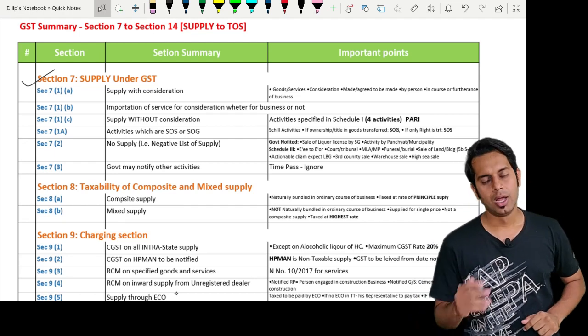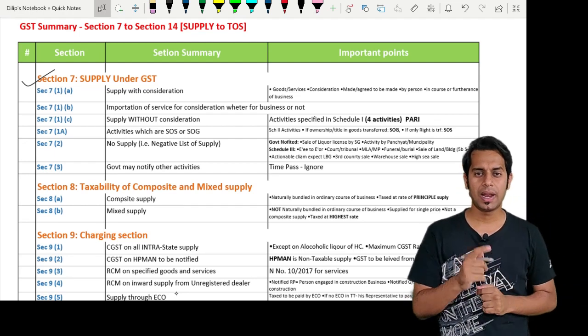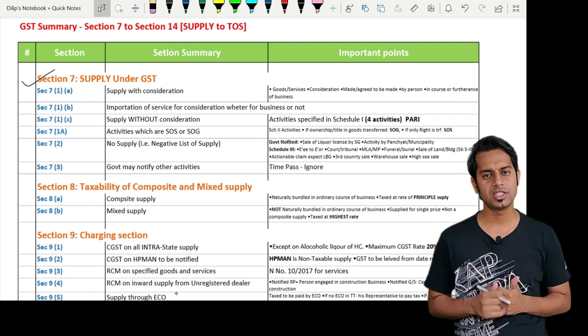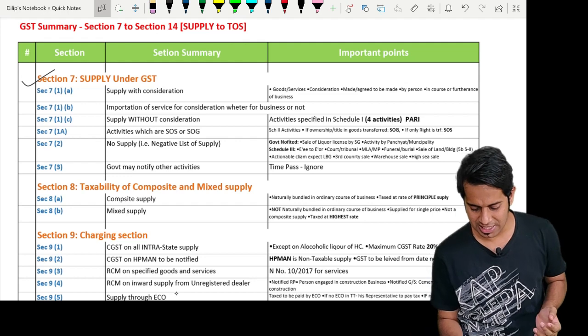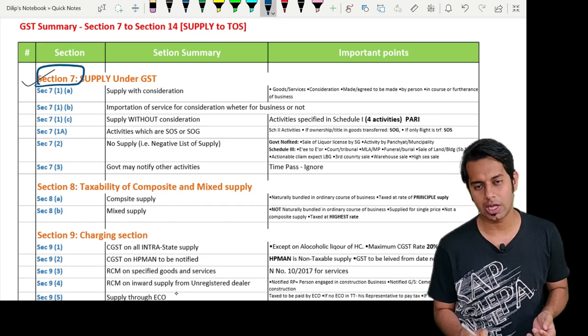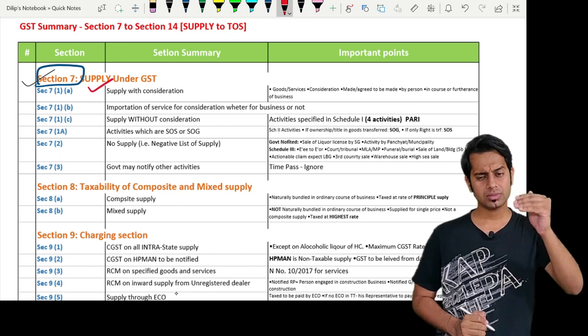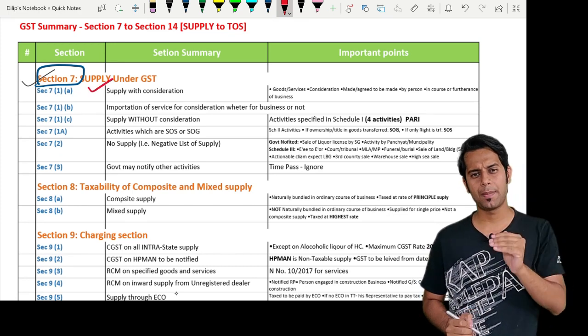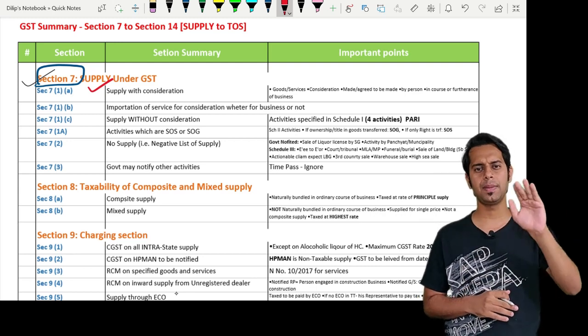Now, what is the taxable unit under GST, sir? The taxable unit under GST is supply of goods and services. Which section talks about supply, sir? Section 7 of CGST Act. Section 7 of CGST Act is talking about supply of goods and services. Section 7 has 7.1, 7.1A, 7.2 and 7.3. 7.1 has 3 subsections, 7.1 A, B and C.